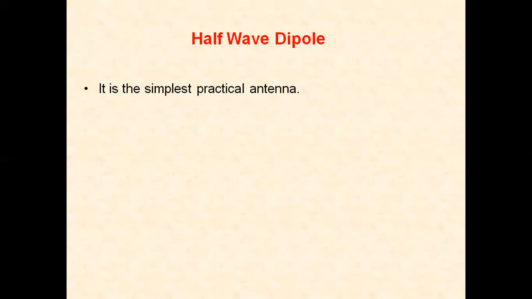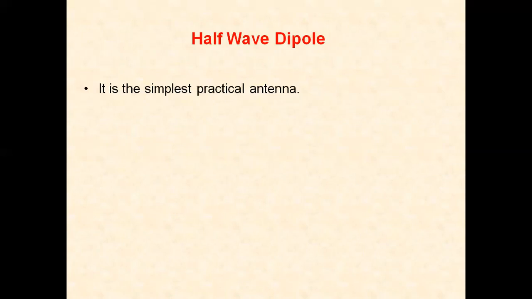With isotropic is for comparative purpose. We use the elementary doublet, which is a small length antenna, but the practical antenna starts from the half-wave dipole. It is a simple practical antenna, a fundamental antenna. It is a metal rod or tube or wire which has a physical length equal to lambda by 2 in free space.